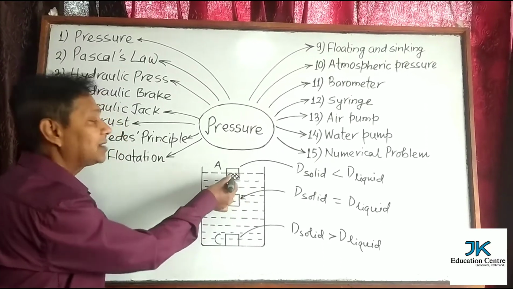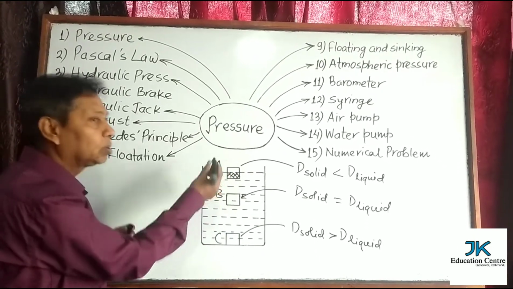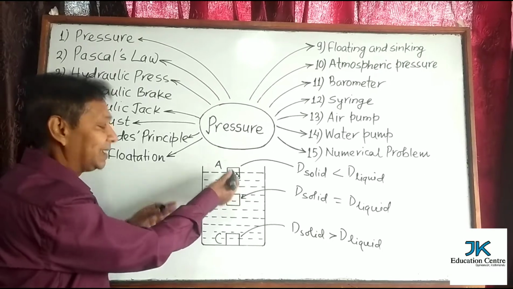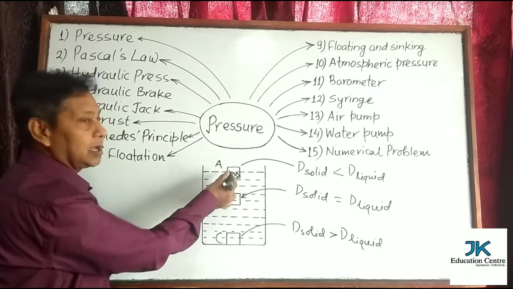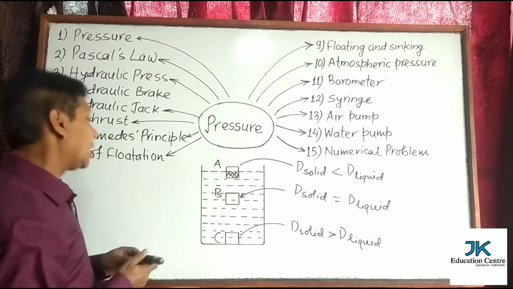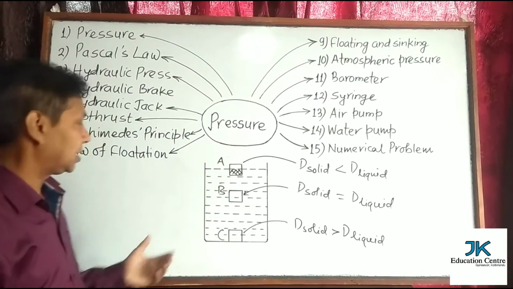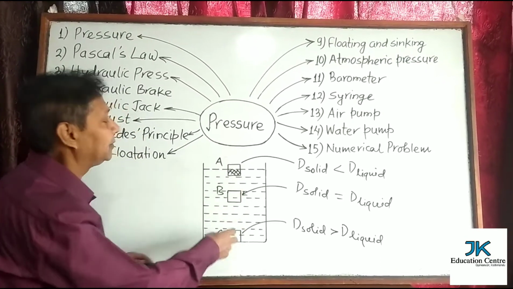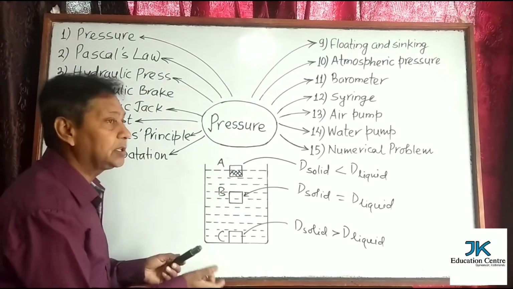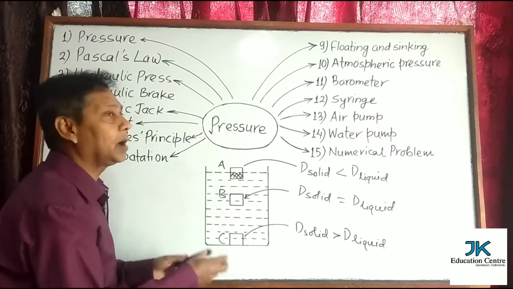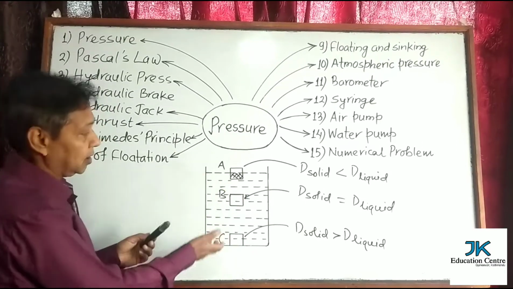This much is the immersed part, and less amount of liquid is displaced by A. So upthrust on A is less in comparison with B and C. So A experiences less upthrust. But what about B and C? Both of them experience the same upthrust. The reason is very simple. Both of them have equal volume, and according to Archimedes principle, upthrust is equal to the weight of displaced liquid. They displace the same amount of liquid, the same weight of liquid. That's why they experience the same upthrust.